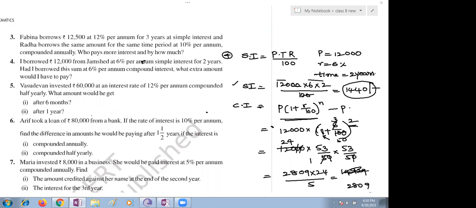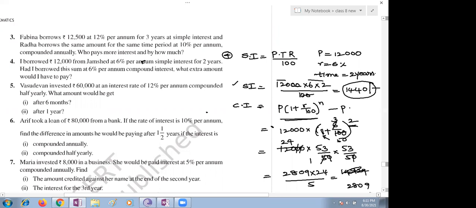And next question, please read the question. Akash, please read the fifth bit. Ma'am, may I read? Yes, Sahu. Vasudevan invested rupees 60,000 at an interest rate of 12% per annum, compounded half yearly.